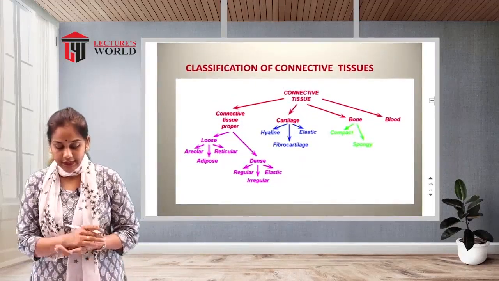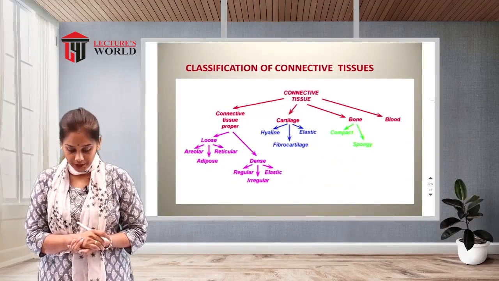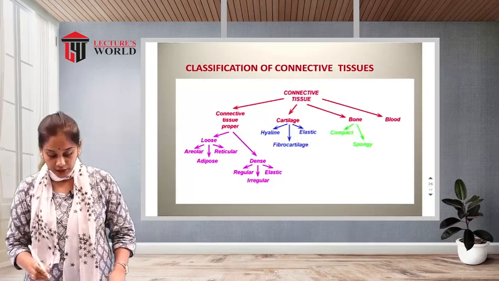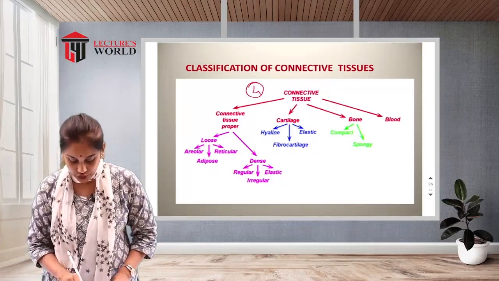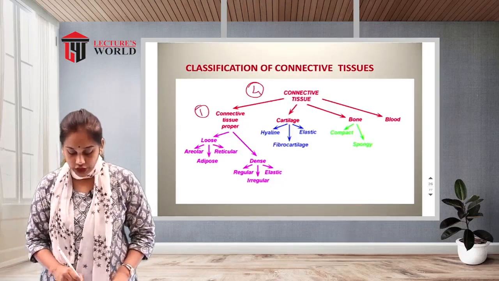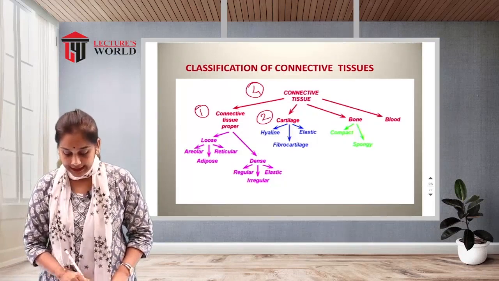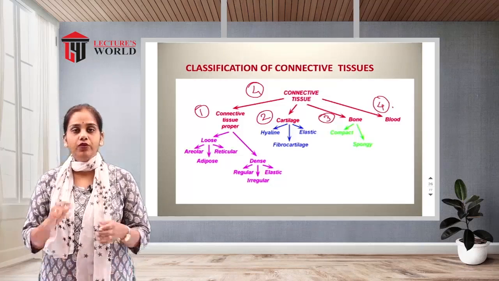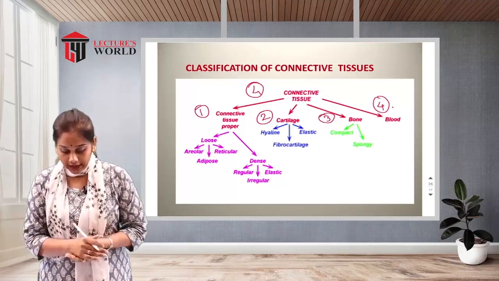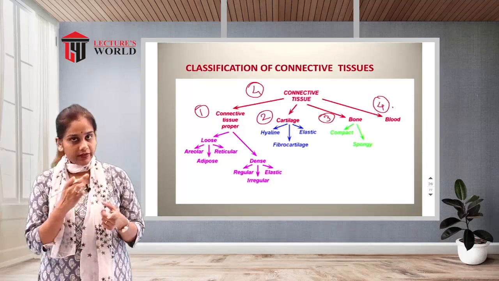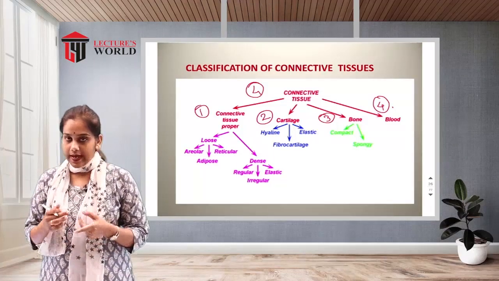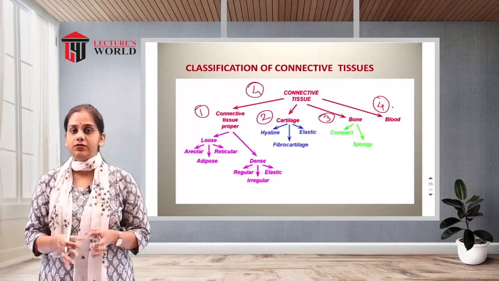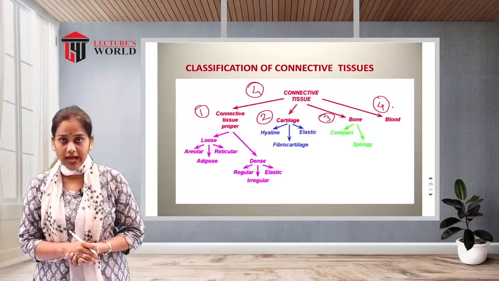Now let us see the classification of the connective tissue. Connective tissue is divided into four types. The first one is connective tissue proper, the second one is cartilage, the third one is bone and the fourth one is blood. Blood is also a type of connective tissue in our body.